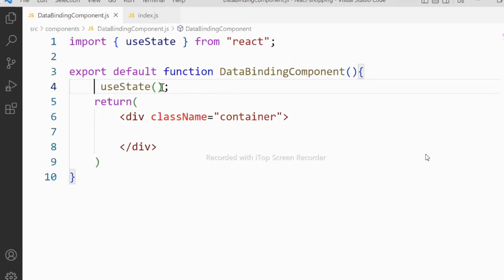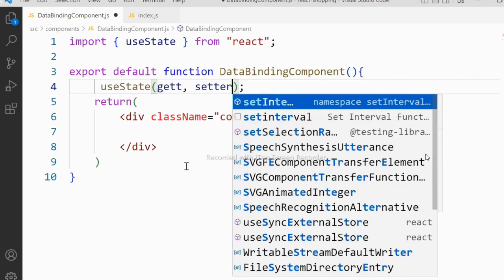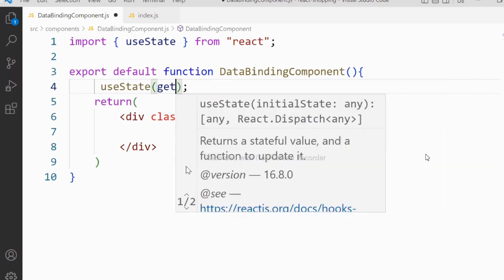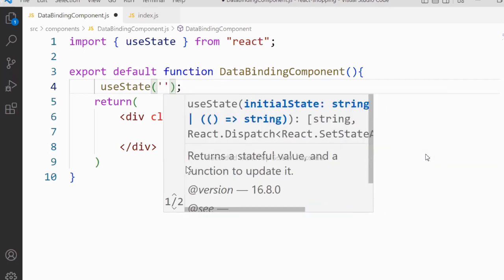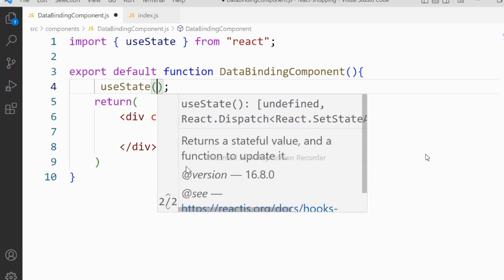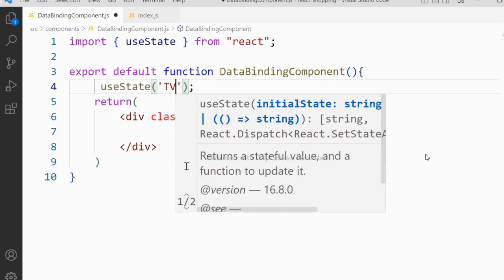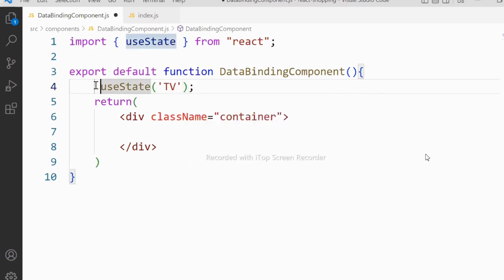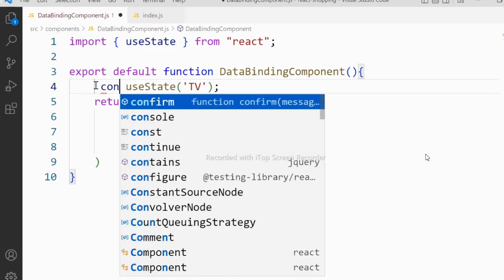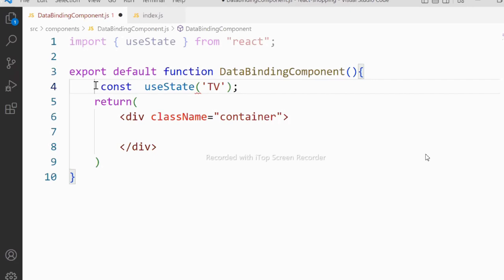Actually, state contains two options. State contains a getter and a setter. Understood? That means suppose we are defining here some string, TV, something like this I define. Now we configure this constant and we initialize some memory.